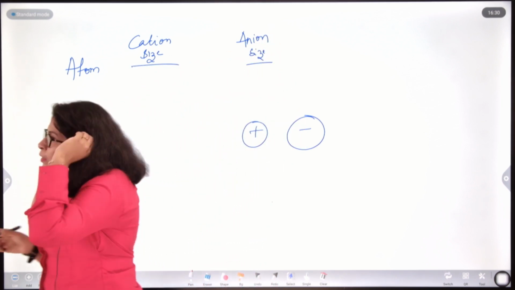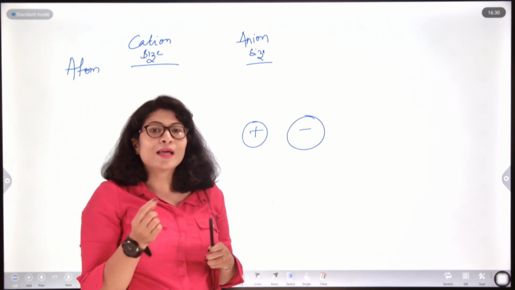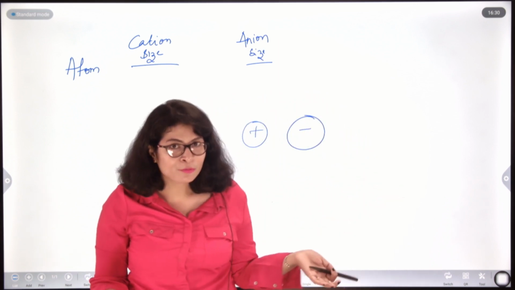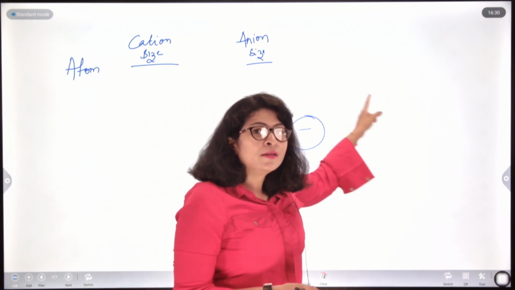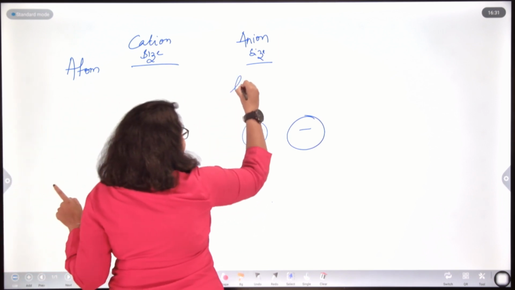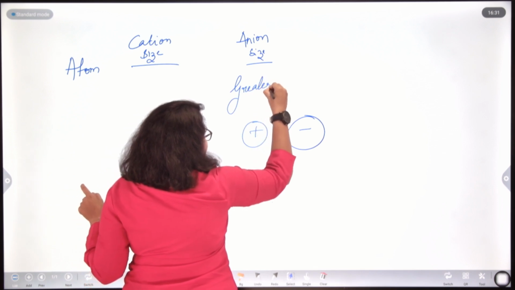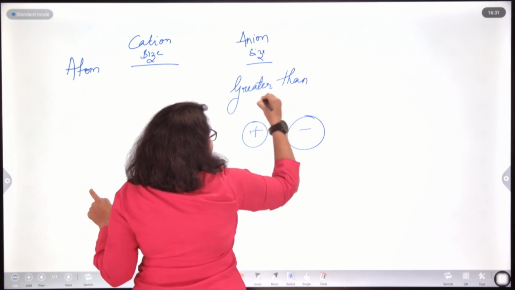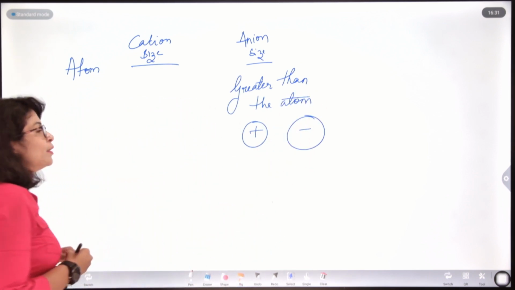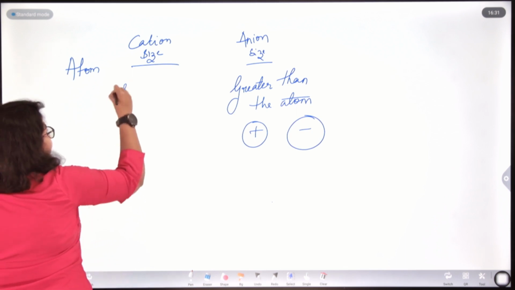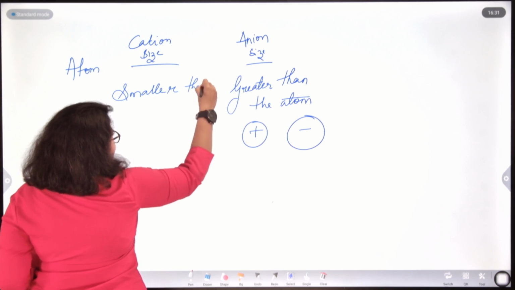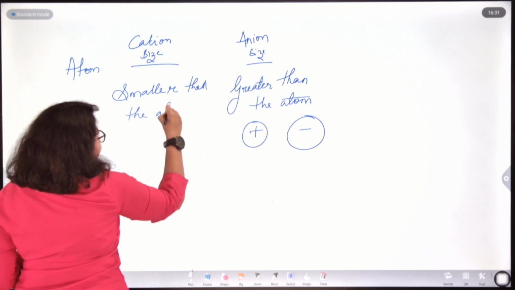When an atom gains electron, it adds an electron to its shell. What will happen to its size? It will form an anion obviously, but what will happen to the size of the anion in comparison to the atom? Obviously it will increase. So, size of the anion is greater than the atom. What will happen to the size of the cation? It will be smaller than the atom, because cation is formed after the loss of electrons, right.